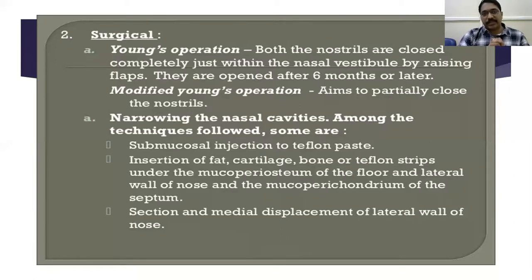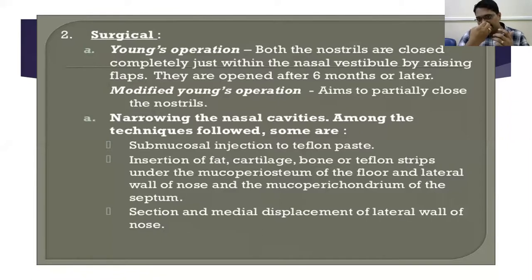In Young's operation, actually, we do one nostril first. We have to close the nostril completely, by making a circumferential incision anterior to the mucocutaneous junction.